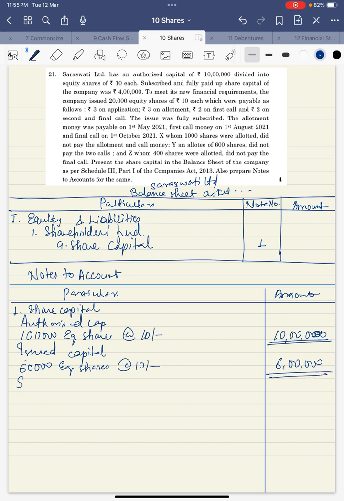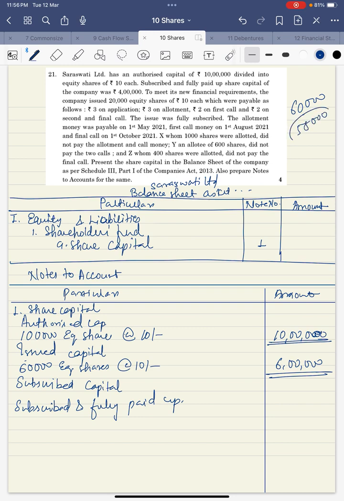Then comes subscribed capital. So under subscribed, I have subscribed and fully paid up. So out of 60,000 shares, 2,000 shares we need to leave. That means we are only going to consider 58,000 shares for subscribed and fully paid up. So I'll write here 58,000 equity shares at the rate 10 each. So 5,80,000 is the subscribed and fully paid up. This is received, so no need to double underline it.